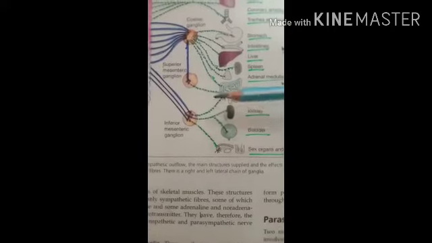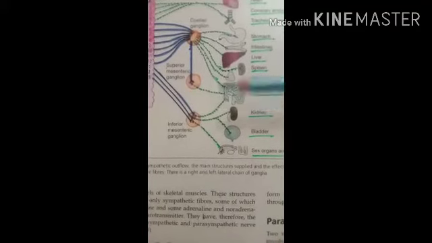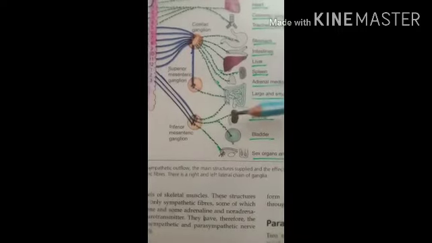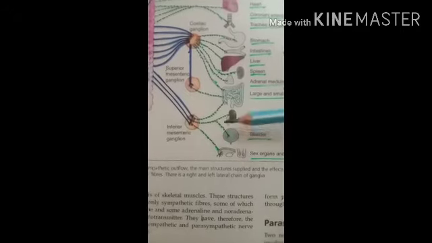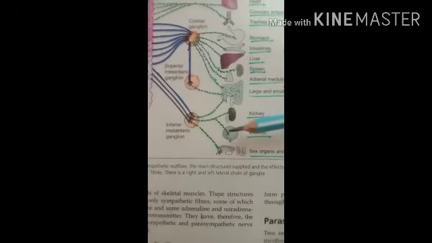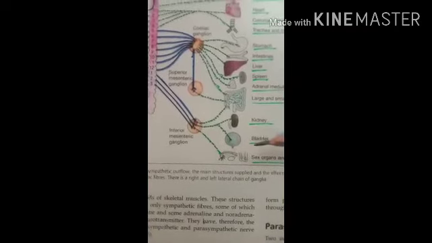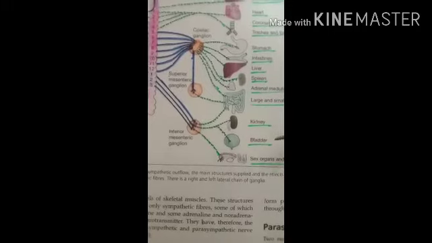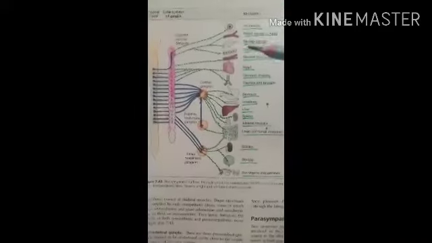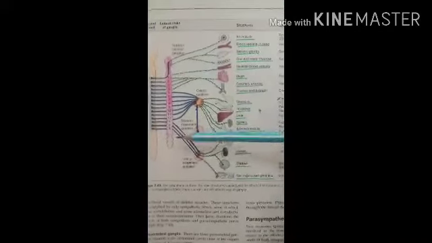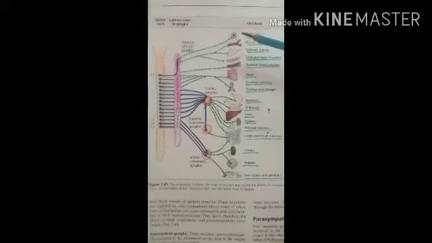In the cecum and the large intestine, the peristalsis is reduced and the sphincters are closed. In the kidney, urine secretion decreases. In the bladder, the smooth muscle wall relaxes and the sphincters are closed. In the sex organs and genitalia, vasoconstriction generally occurs. In this way, this is the total sympathetic nervous system, and it acts under stress.